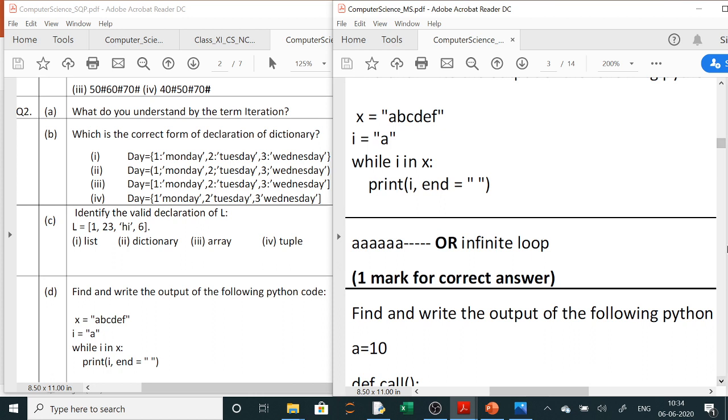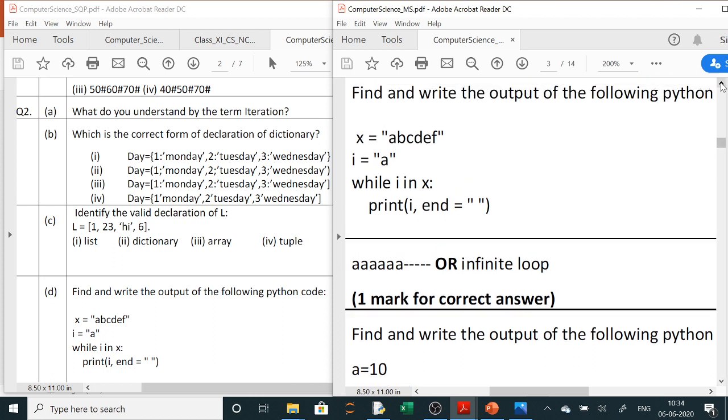Now next is, find and write the output of the following code. Now here x is a string and we have used a while loop. While i in x, if a is present in x, which means a, b, c, d, e, f, yes, it is present. So it will print i, a. Now in this question, what is happening?